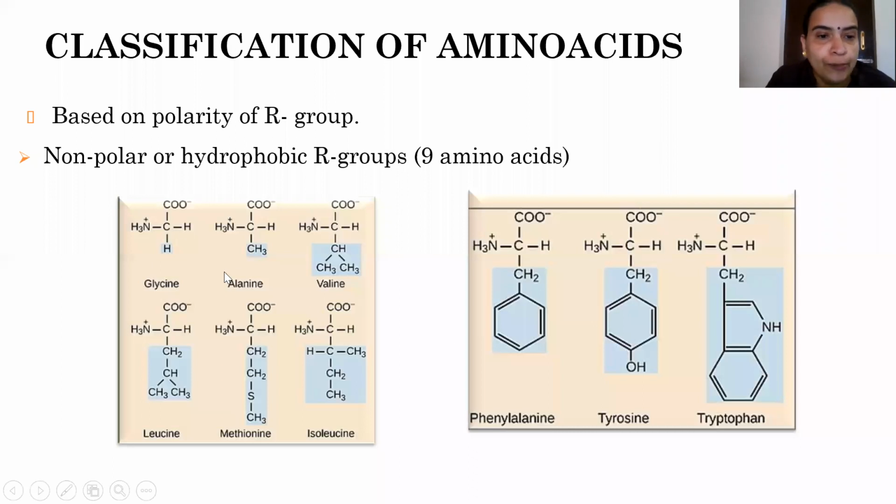One is the non-polar hydrophobic R group, where the side chain is non-polar and hydrophobic. We have 6 amino acids with aliphatic R groups and 3 with aromatic R groups. Including these 6 and 3, we have 9 amino acids in this category.